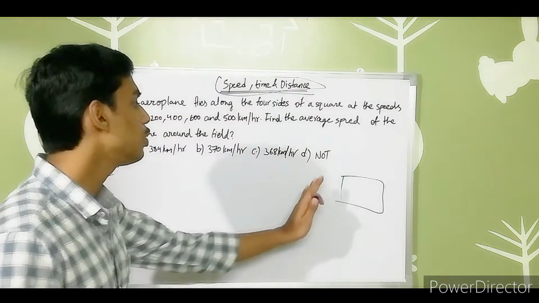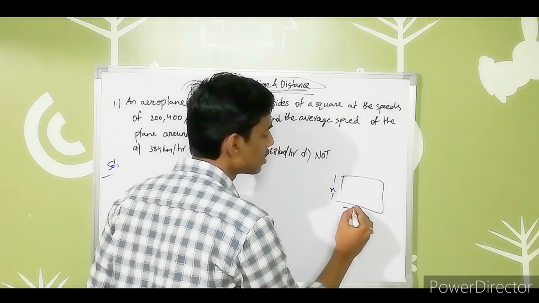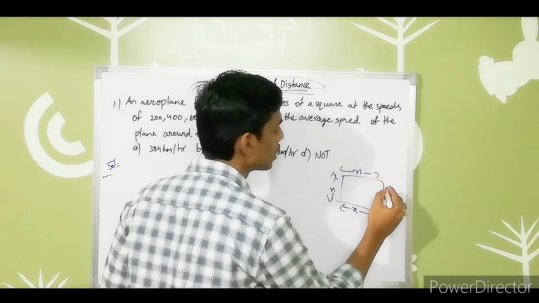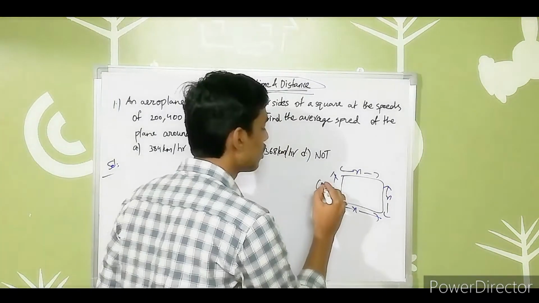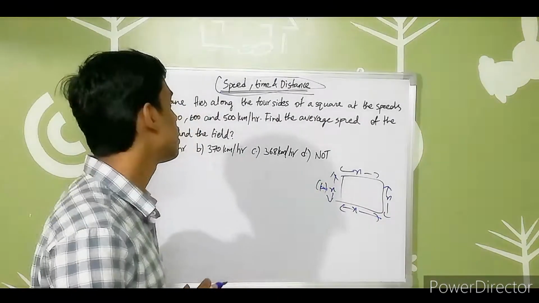Actually we don't know the distance of each side of the square, so let us assume it as x. On each side the distance of the square field is x kilometers.